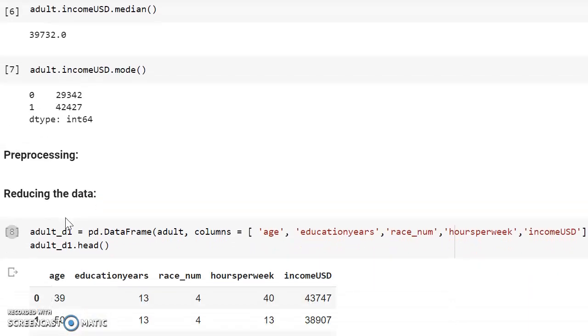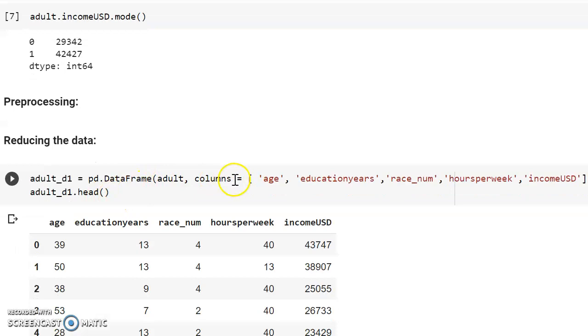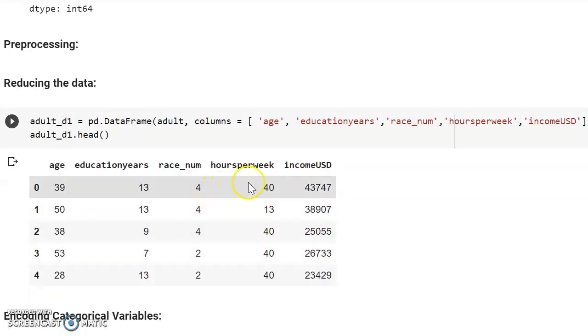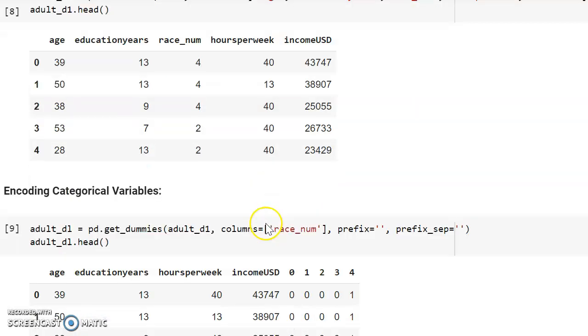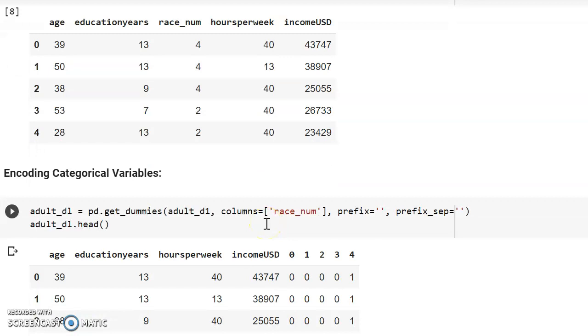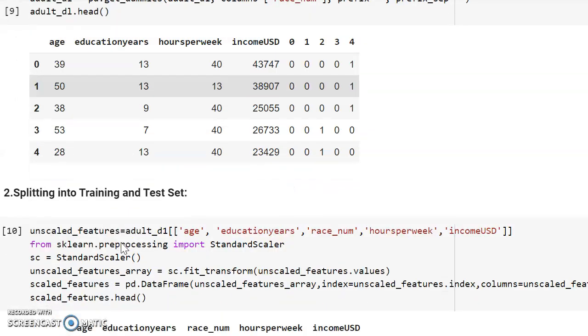After that, I'm reducing the data, like pre-processing. I'm taking the list of attributes: age, education years, race num, hours per week, and income. Here I'm encoding the categorical variables like race num, using a prefix.